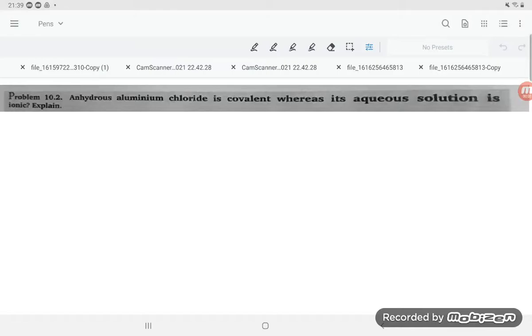Hello students, let us try to understand problem number 10.2. They are saying anhydrous aluminum chloride is covalent whereas its aqueous solution is ionic.